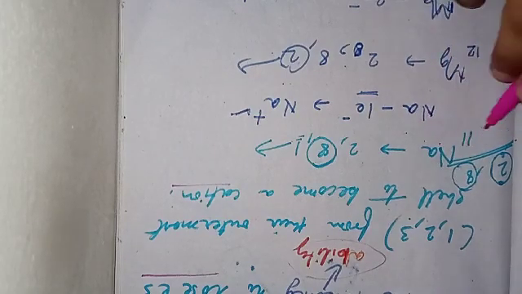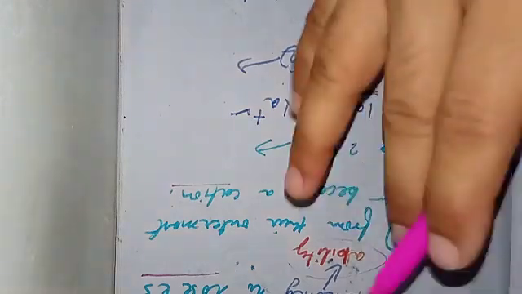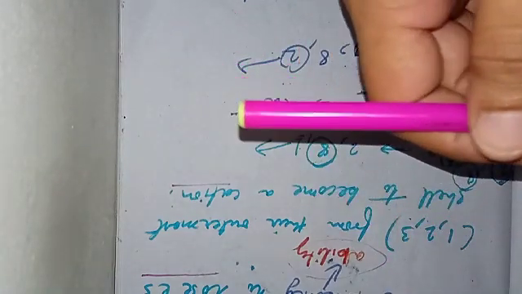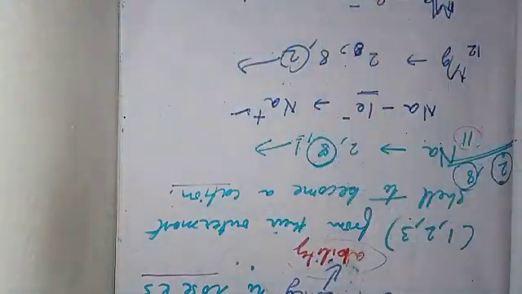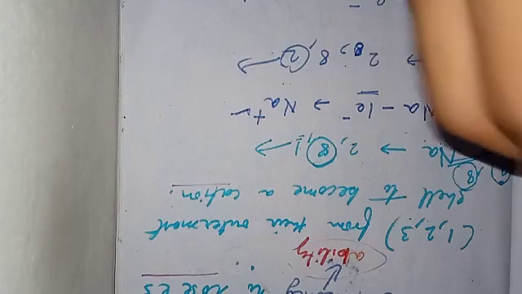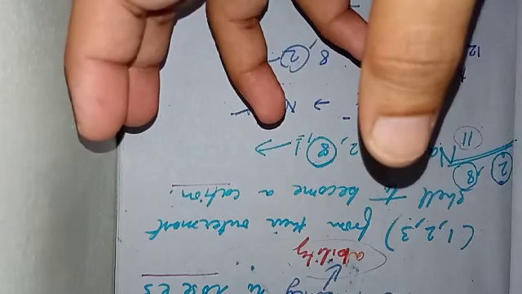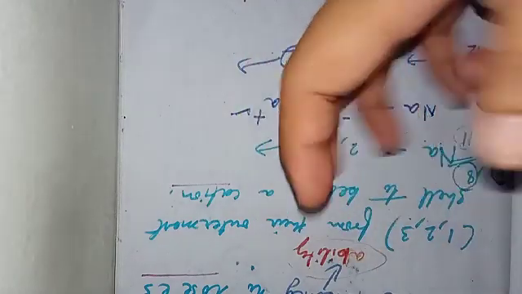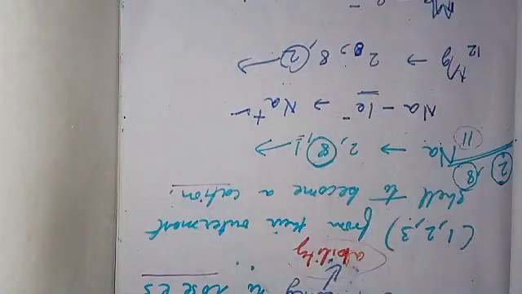Moving ahead, let us take an example. Sodium. The atomic number of sodium is 11. If you write the electronic configuration, 2, 8, 1. And why do these atoms lose electrons? Because to become stable, to acquire the nearest noble gas electronic configuration, that is to have either 8 electrons in the outermost shell or 2 electrons in the outermost shell. That is to acquire an octet or a duplet electronic configuration.